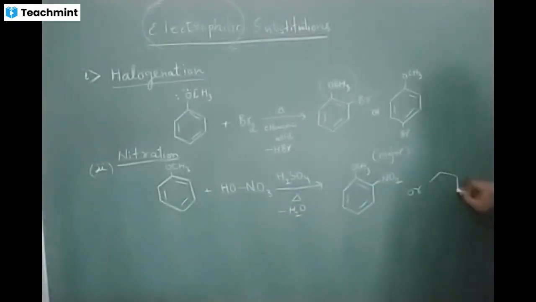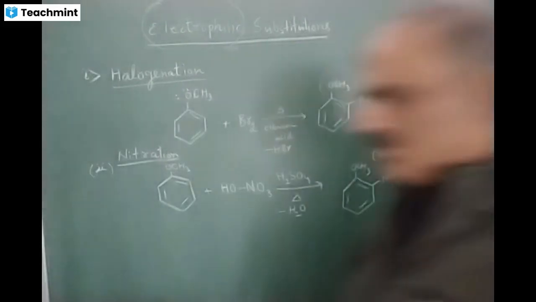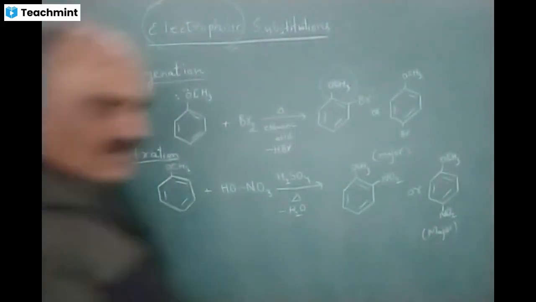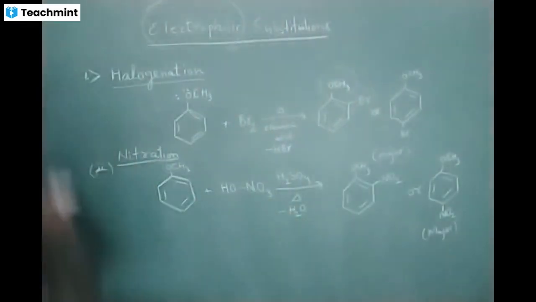Again, the product formed is ortho as well as para, but para is the major product. Para-nitroanisole is the major product. Okay, so this was the chemistry of nitration. Now let us learn the third reaction.